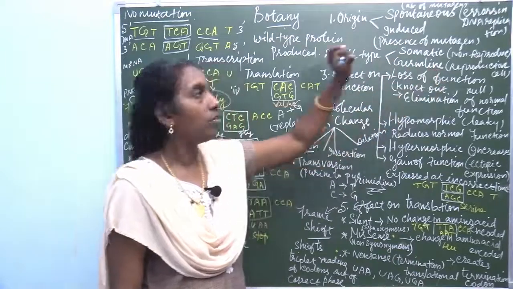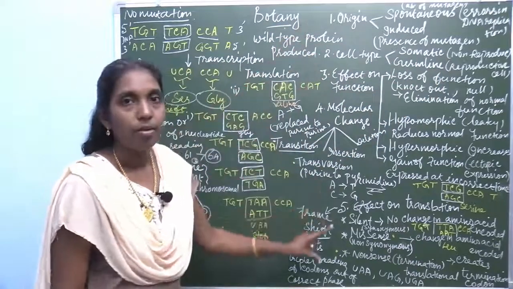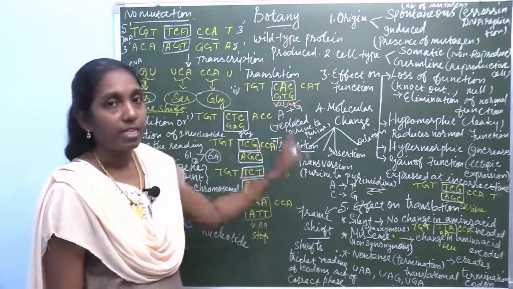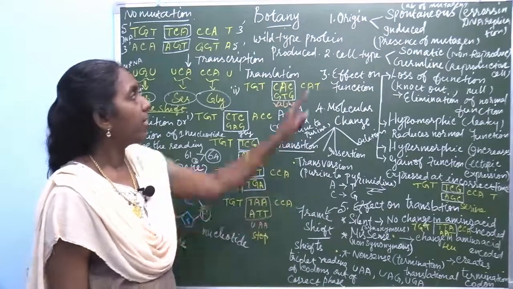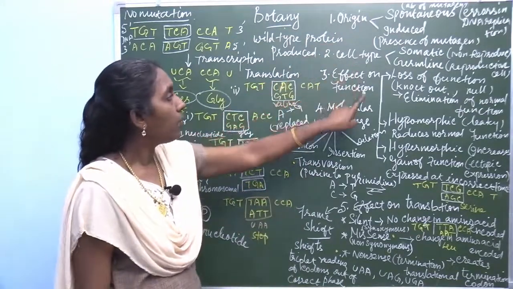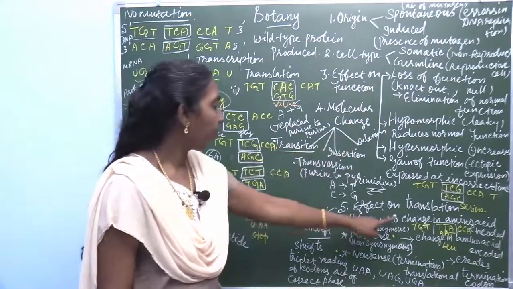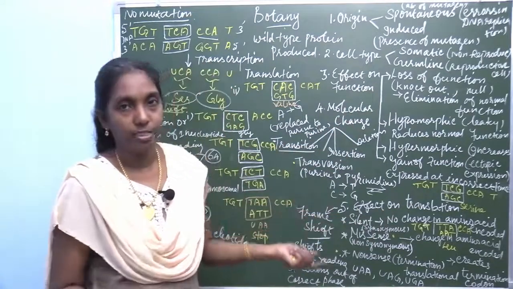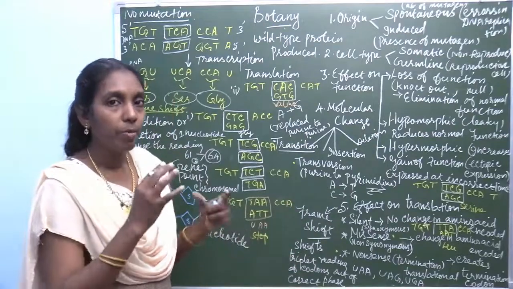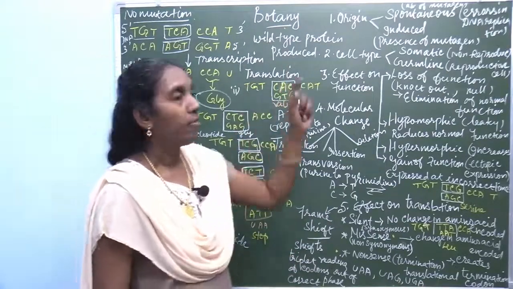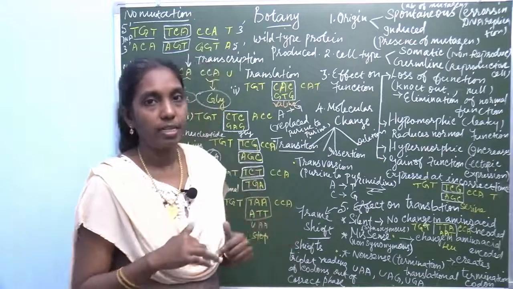First you learn all the basic categories. What are the different categories? Origin, cell type, effect on function, molecular change, and effect on translation. The first type, depending upon the origin, is classified into two: spontaneous and induced.